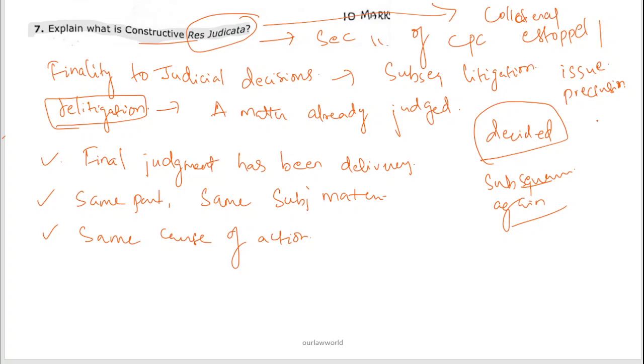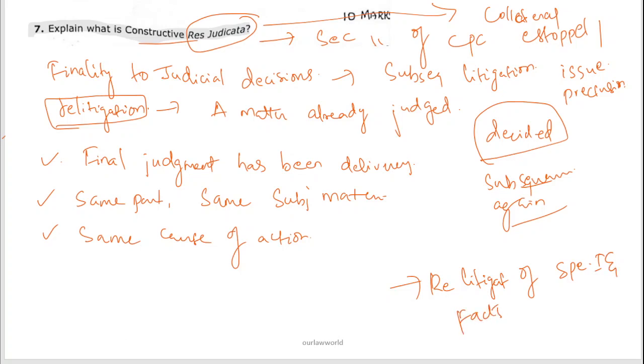This doctrine is nothing but the same. It also states that it prevents re-litigation of specific issues and facts.